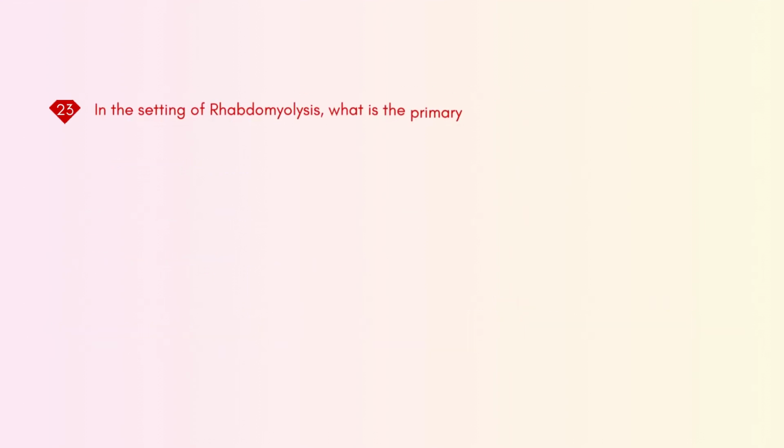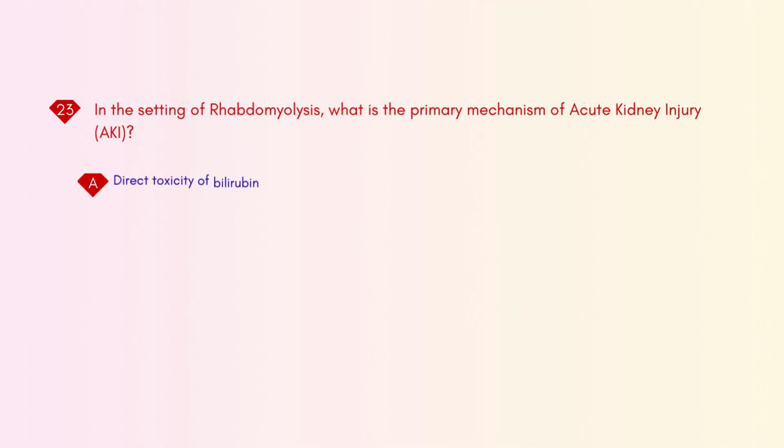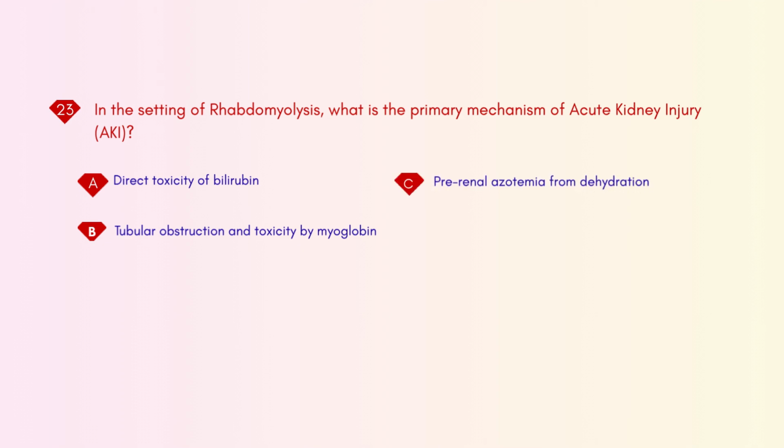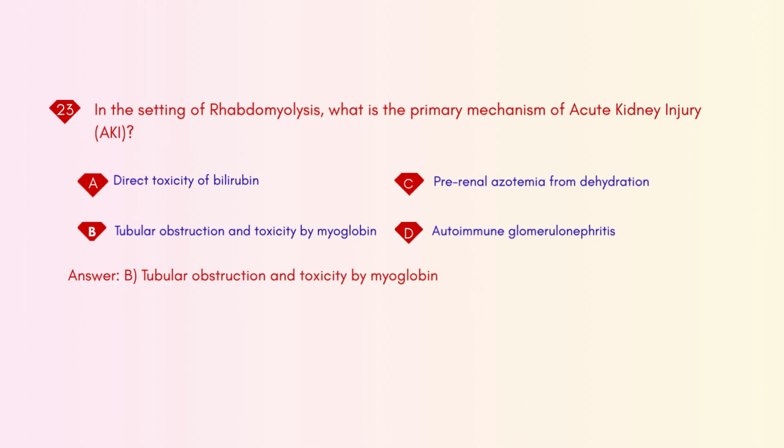In the setting of rhabdomyolysis, what is the primary mechanism of acute kidney injury, AKI? A. Direct toxicity of bilirubin. B. Tubular obstruction and toxicity by myoglobin. C. Prerenal azotemia from dehydration. D. Autoimmune glomerulonephritis. Answer: B. Tubular obstruction and toxicity by myoglobin.